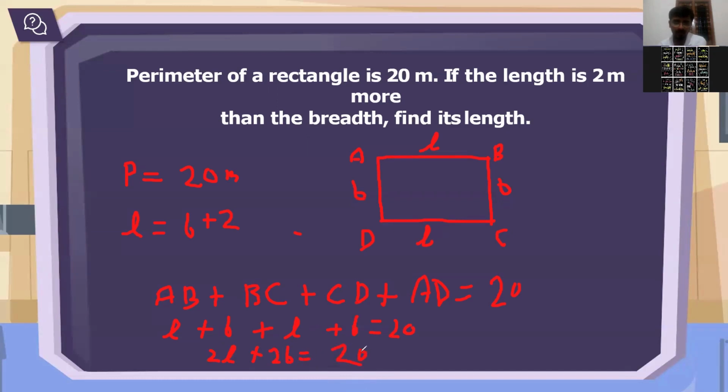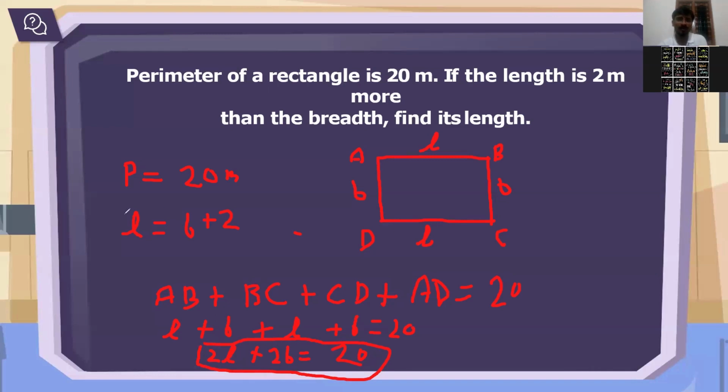Now what is this? This is one linear equation, 2L plus 2B equals 20. Is this a linear equation or not? How many variables are there in this equation? Two variables, length and breadth. And the power of both is 1. So this is a linear equation with two variables. Right?